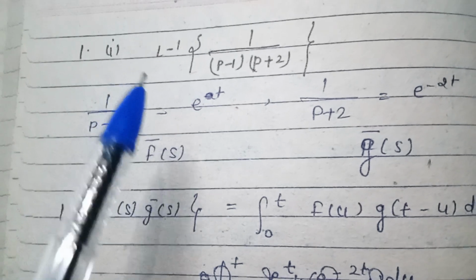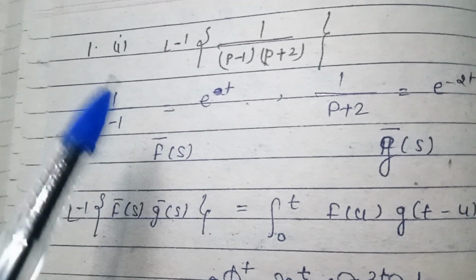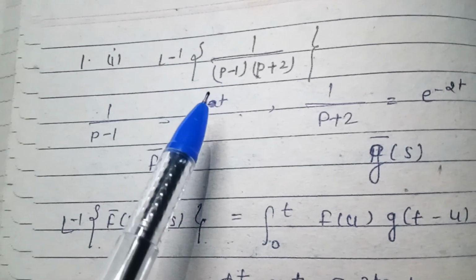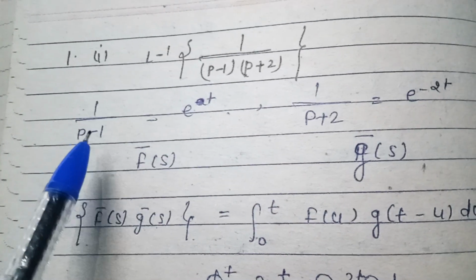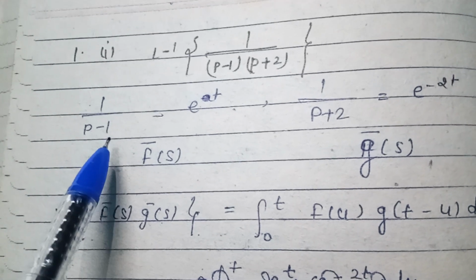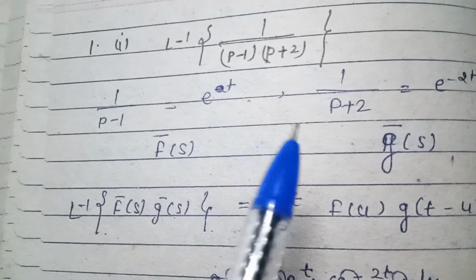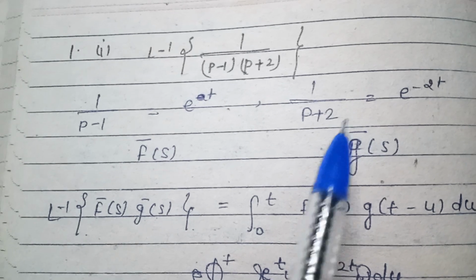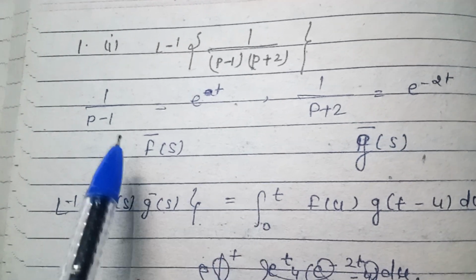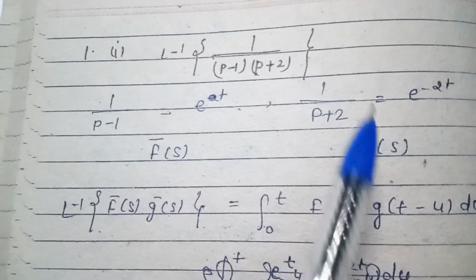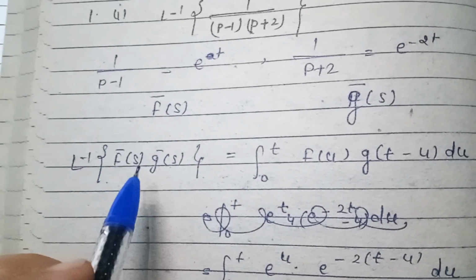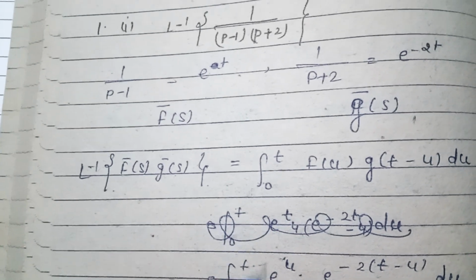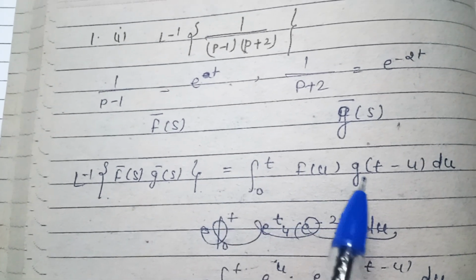Now there is a question related to the convolution theorem. Find the Laplace inverse of 1 by (p minus 1)(p plus 2). So the inverse of 1 by p minus 1 is equal to e to the power t, and the inverse of 1 by p plus 2 is equal to e to the power minus 2t. So this is f bar(s) and this is g bar(s). Now by the convolution theorem, the Laplace inverse of f bar(s) into g bar(s) is equal to the integration from 0 to t of f(u) g(t minus u) du.